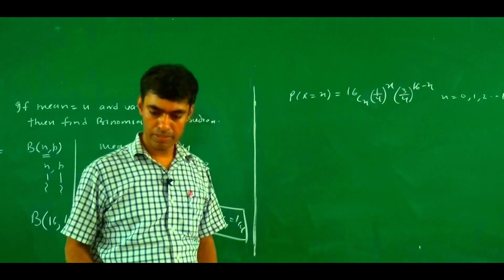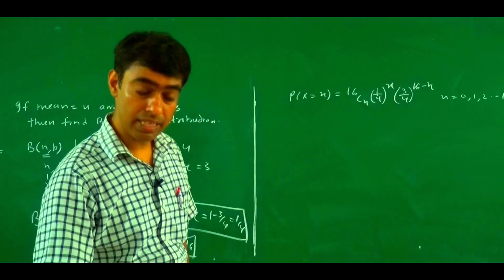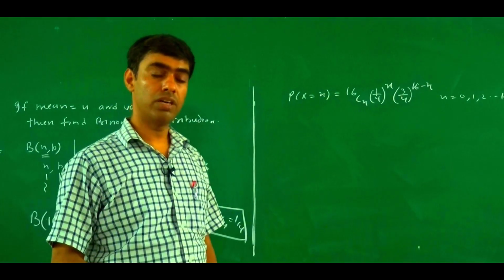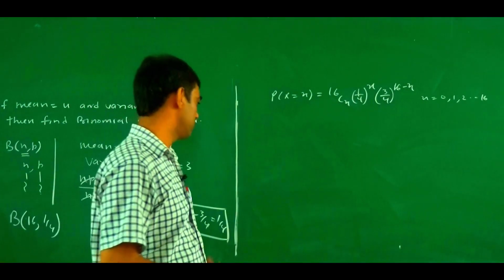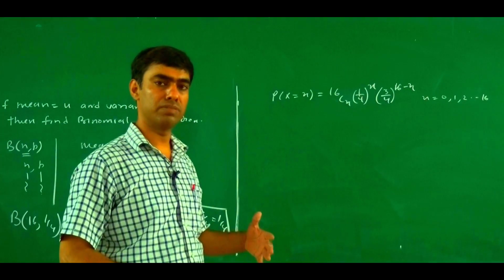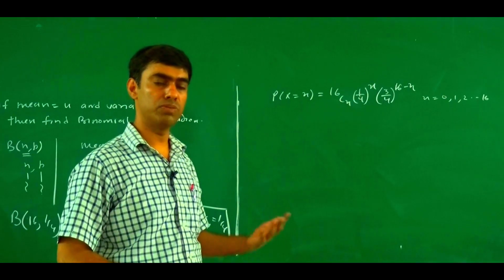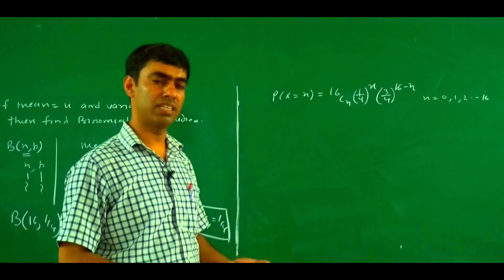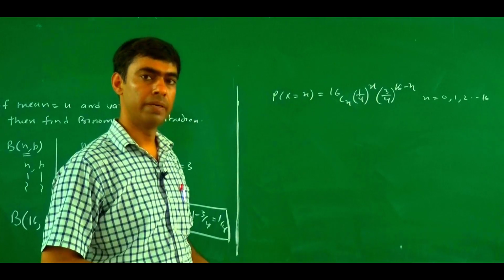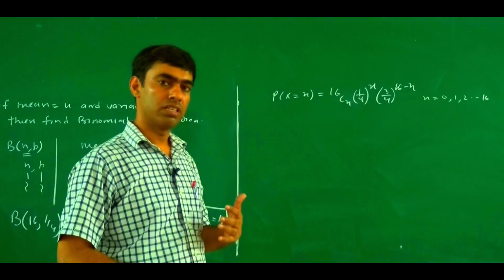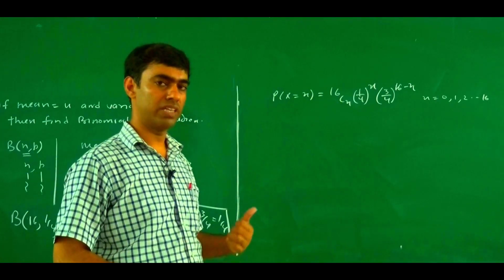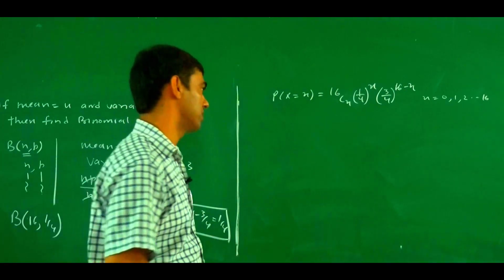Now we discuss the last topic of this lecture: how we find the moment generating function of a binomial distribution. As earlier we found mu1 dash, mu2 dash, mu3 dash, mu4 dash directly. If we have a moment generating function, then we can easily find the values of mu1 dash, mu2 dash, mu3 dash and mu4 dash, because the coefficient of t to power r upon factorial r represents mu r dash.